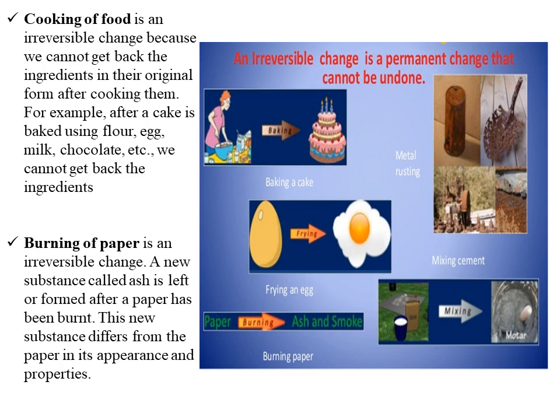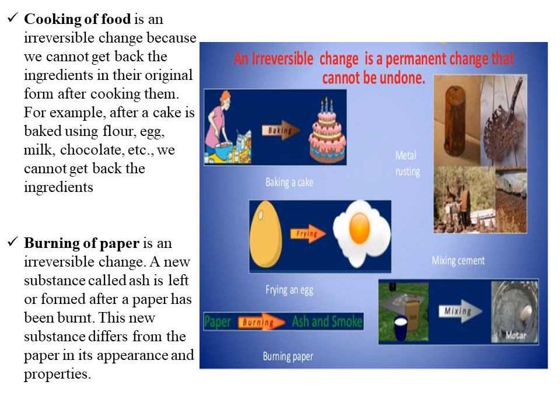Next comes another example, that is burning of paper. Burning of paper is an irreversible change, as you have already read that it is a permanent change that cannot be undone and a new substance is formed. Here burning of paper produces a substance like ash. A new substance, ash, is left after the paper has been burnt, and this new substance differs from the paper in its appearance and properties.